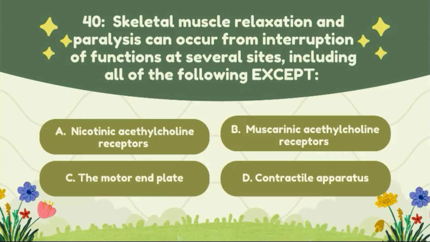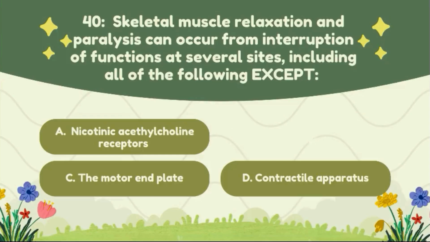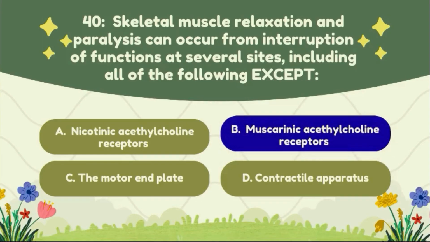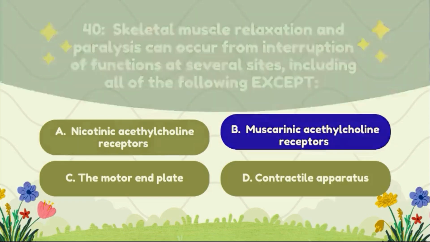Question number 40. Skeletal muscle relaxation and paralysis can occur from the interruption of function at several sites, including all of the following except: option A, nicotinic acetylcholine receptors; option B, muscarinic acetylcholine receptors; option C, motor end plates; option D, contractile apparatus. The correct answer to this question is option B, muscarinic acetylcholine receptors.